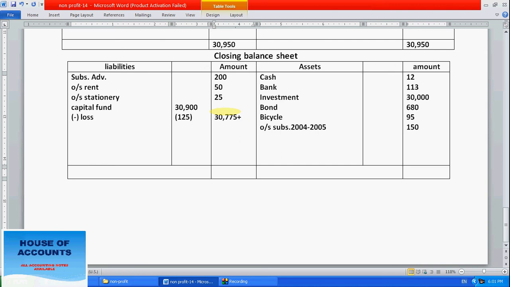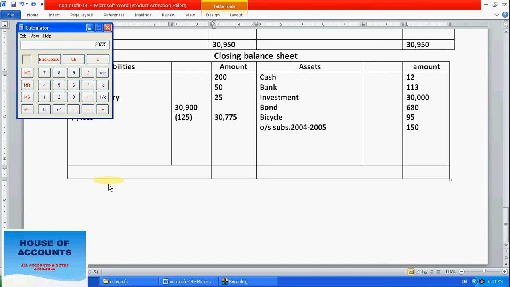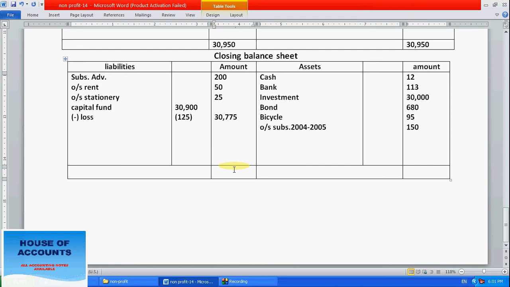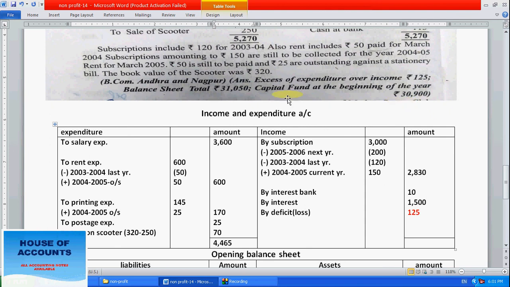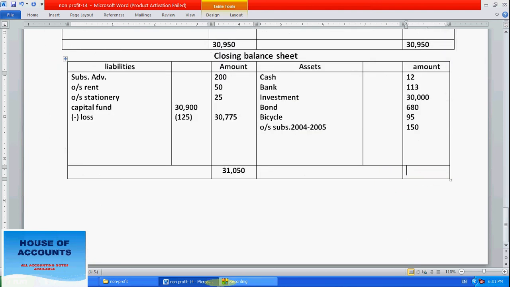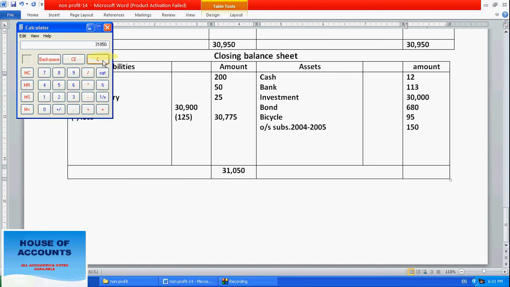Now add all the credit liabilities amount, plus 25 plus 50 plus 200, overall how much? 31,050. See whether it is 31,050. Here 31,050 is the balance sheet closing, so we got 31,050 as the answer, the total balance sheet amount.